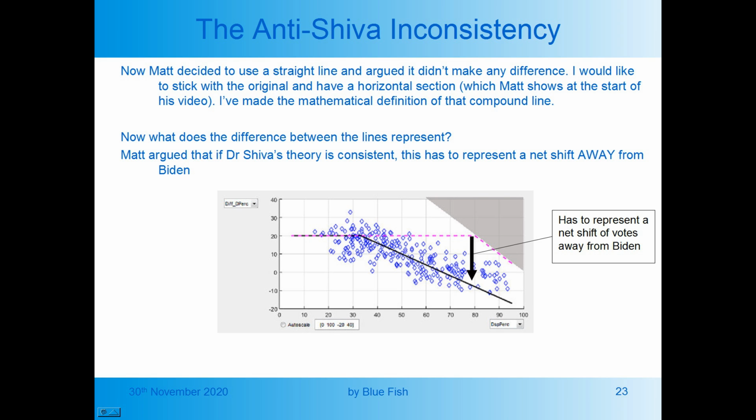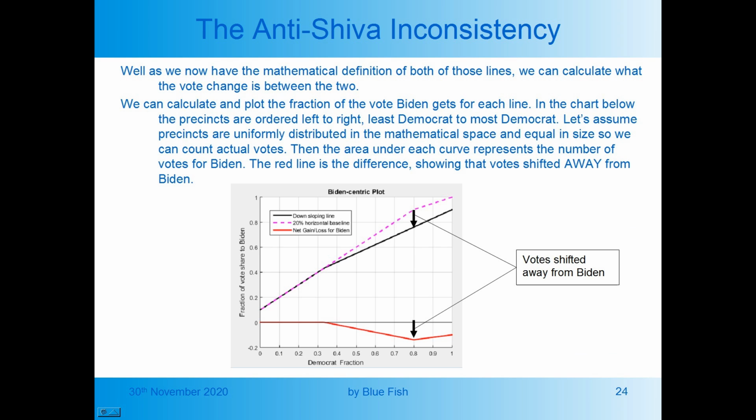Now, what does the difference between the lines represent? Matt argued that if Dr. Shiva's theory is consistent, this has to represent a net shift away from Biden. Well, as we now have the mathematical definition of both of those lines, we can calculate what the vote change is between the two. We can calculate and plot the fraction of the vote that Biden gets for each line.